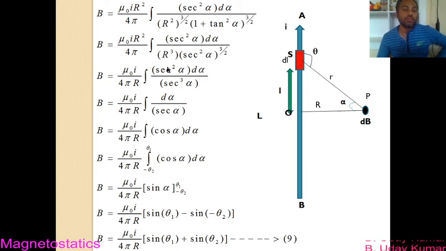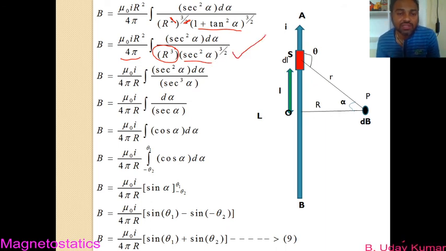If you observe carefully, the square gets cancelled, and hence you get R cube here. This term remains as it is, and secant square alpha d alpha remains as it is, but here the 2 gets cancelled. Hence you get capital R cube here, and you know that 1 plus tan square alpha is secant square alpha. Substitute that. If you do so, this is the equation that I get now. Since this is capital R cube, if it comes out, you get R square by R cube.